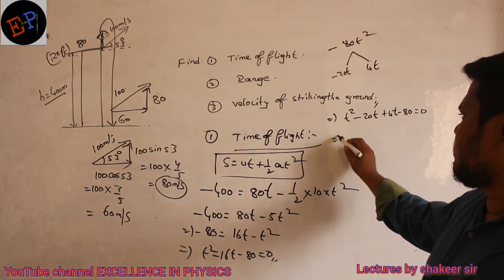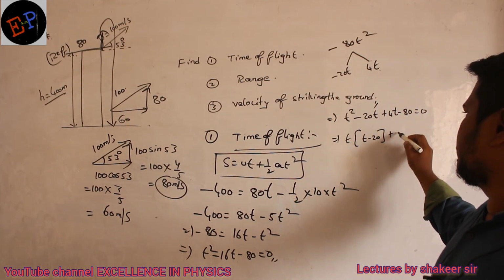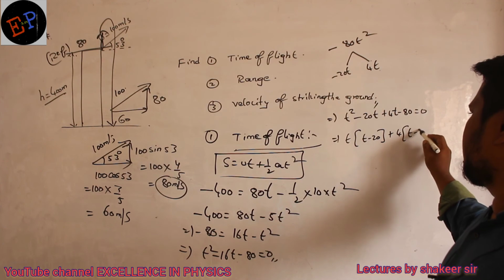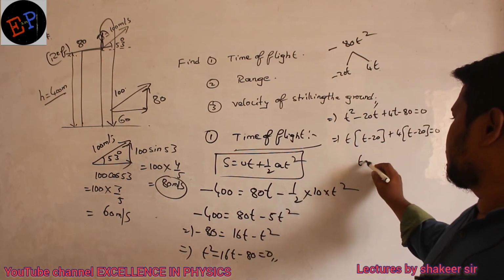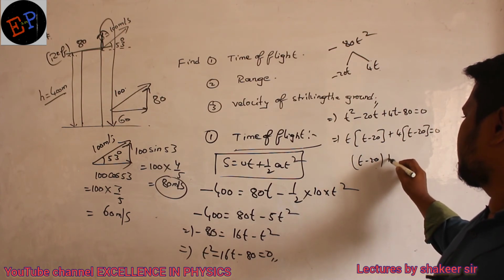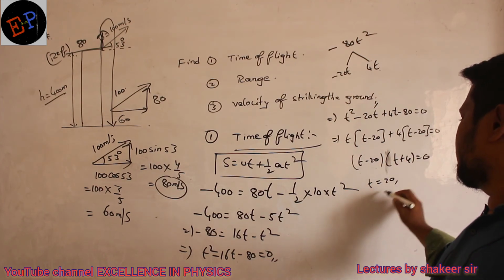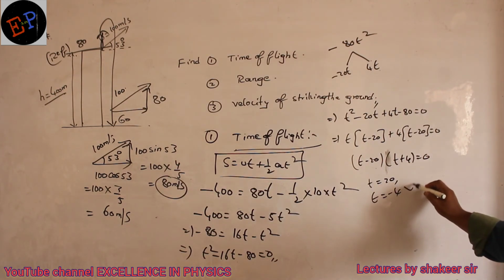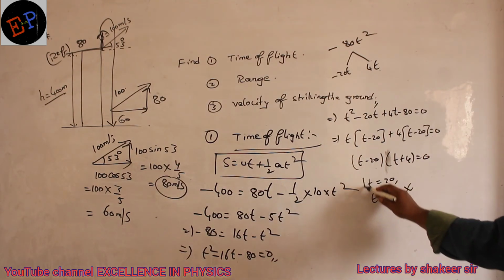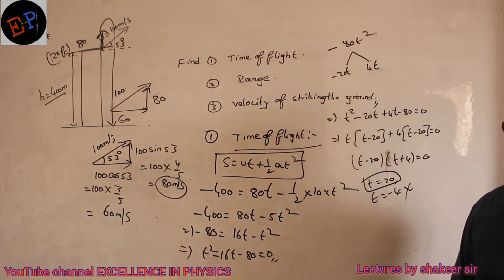So t, I will take common out of these two, then I will get t minus 20, and here 4 I will take common, then again I will get t minus 20 is equal to 0. Clear now? So therefore t minus 20, if I take common, then I am left with t plus 4 is equal to 0. So t is equal to 20 is possible, t is equal to minus 4 is also possible. Negative time is not possible, so positive time I will take. So therefore, what is the time of flight? 20 seconds. Have you understood?